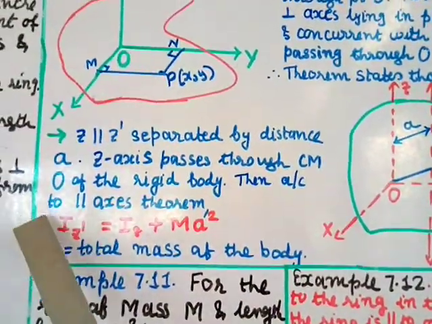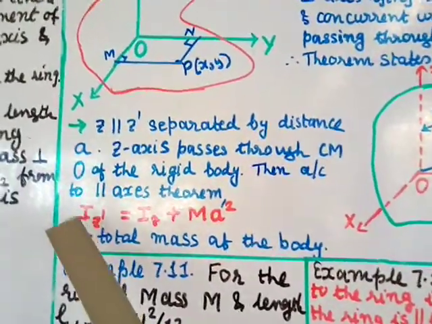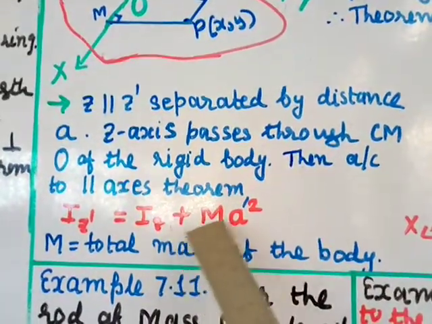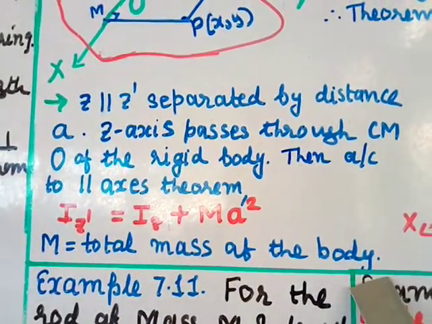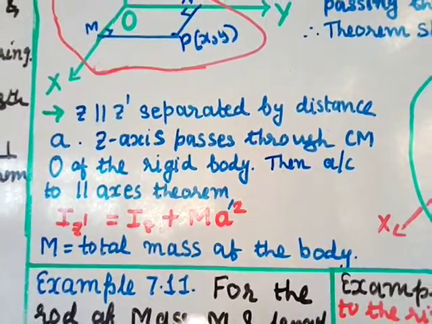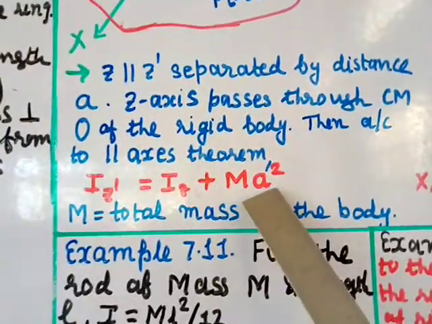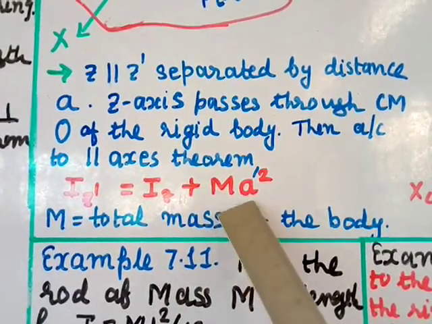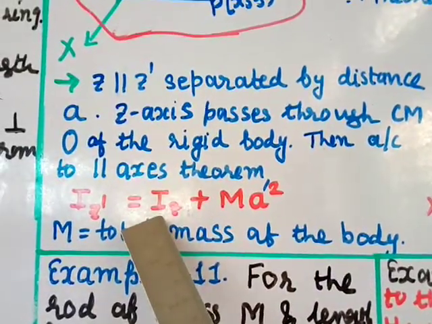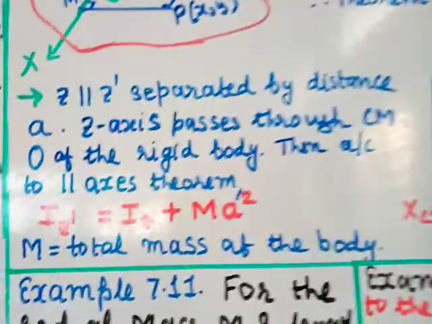Then according to the parallel axis theorem, we can say mathematically Iz dash equals Iz plus m a square, where m is the total mass of the body. So m, the mass, into the square of the perpendicular distance between the axes, plus the inertia about the z axis, which we take as Iz.